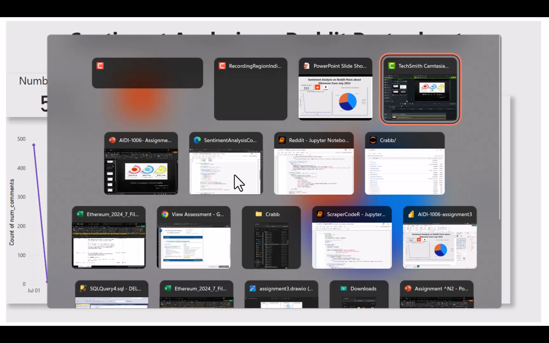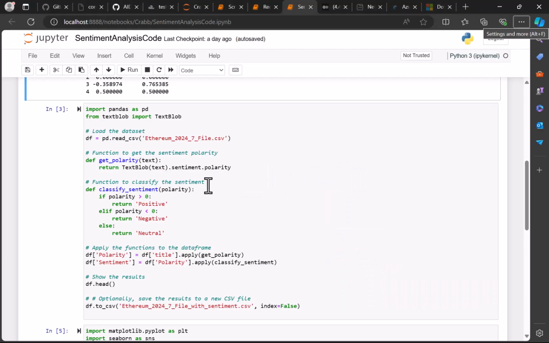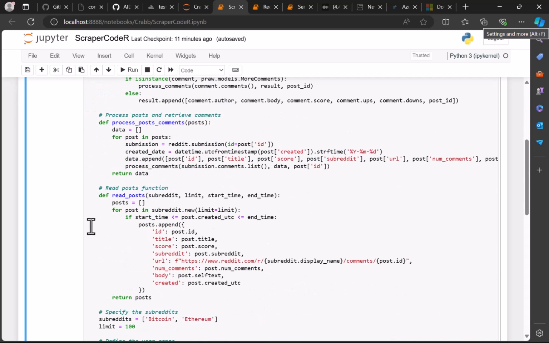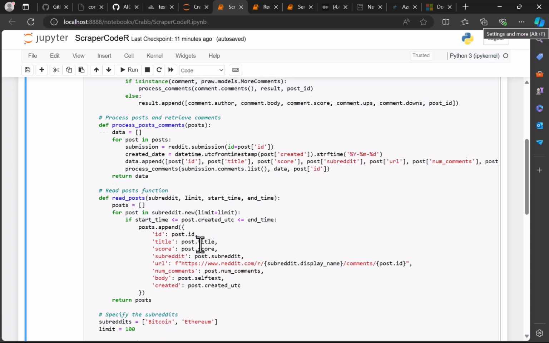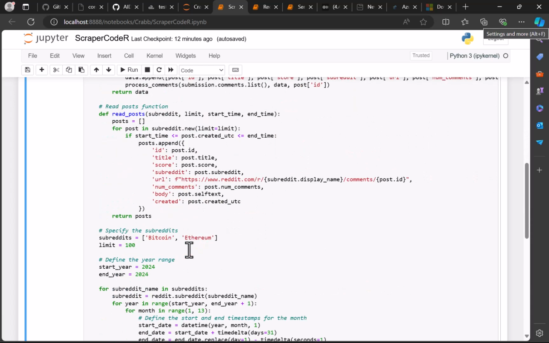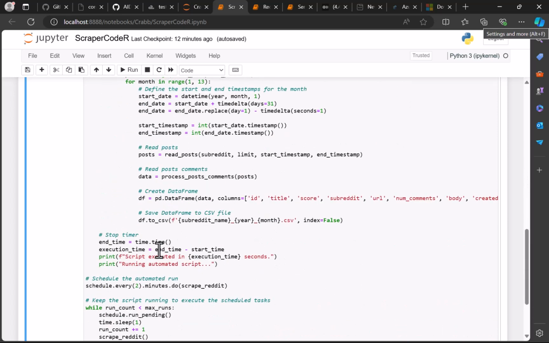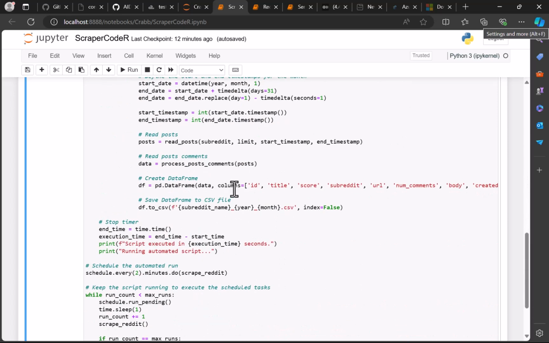After that, we are going to demonstrate how we made this. Here we go into our Reddit API. Here we can see the Reddit posts, where we scrape the ID, title, score, and other variables for this assignment. And here we set the limit for the posts, so we do not saturate the Reddit API. We are going to save all this data into a CSV file.